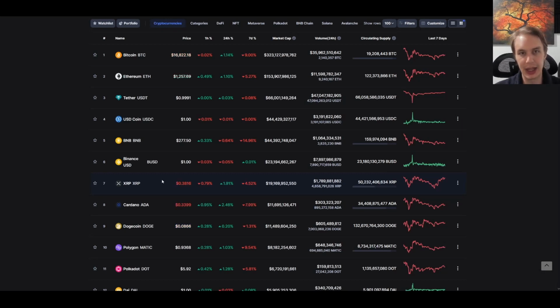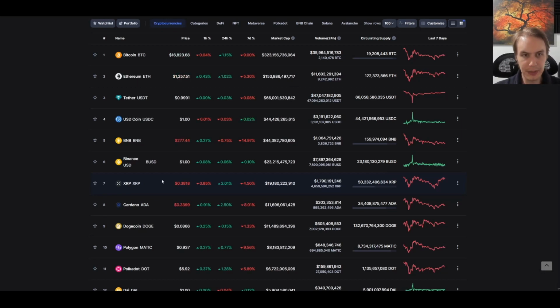Again, I'm not saying that utility, adoption, and community are the only things to care about here, but I think they are important ones. So which of those do you think is more important? Do you think utility is more important? Do you think it's a combination of utility and adoption that's most important? Is there some other combination? That's something you have to make your mind up on, and I'm not going to say one way or the other too strongly. I will just give my opinion, though. Again, this is just my opinion. It's not financial advice, and I'm not saying that you should be making your decisions based on this.